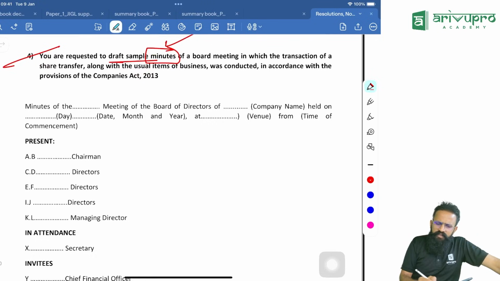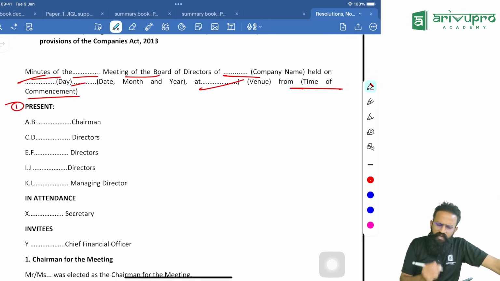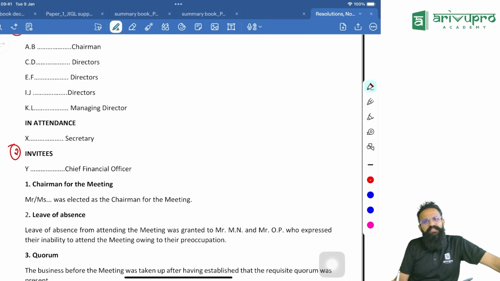See here, the meeting of the board, probably the 15th meeting of the board of directors of the company held on Thursday, 15th of December at so and so venue from this time to this time. First thing, attendance: who all were present. Next, invitees. What are my invitees? Did you call anyone else apart from directors? If you have called, add them.